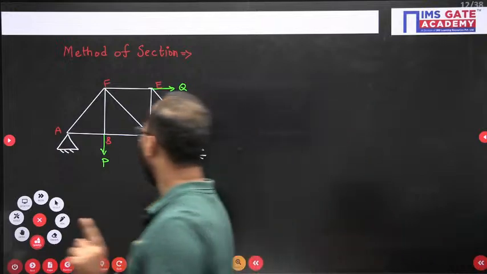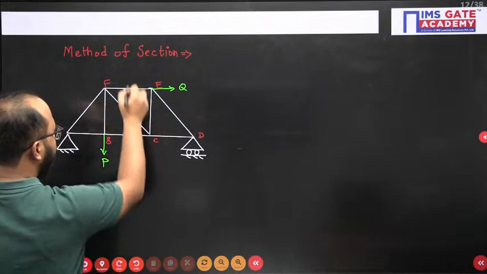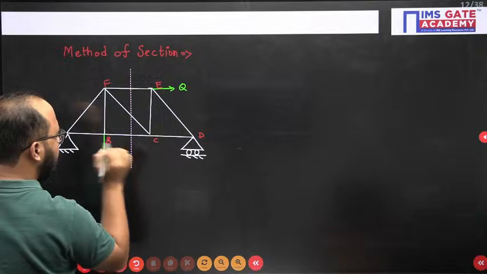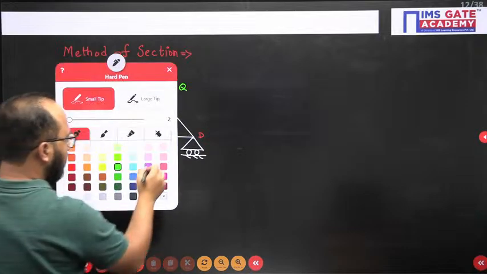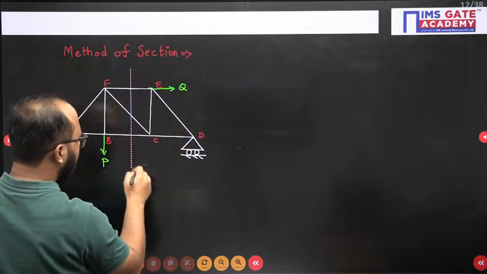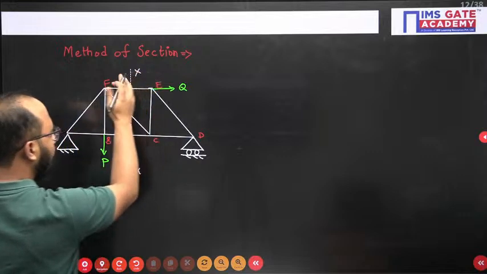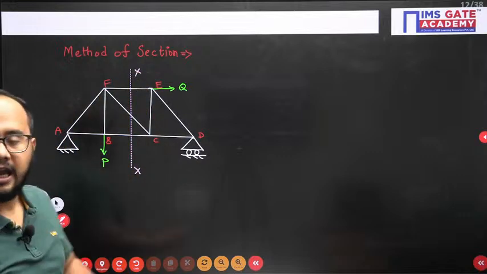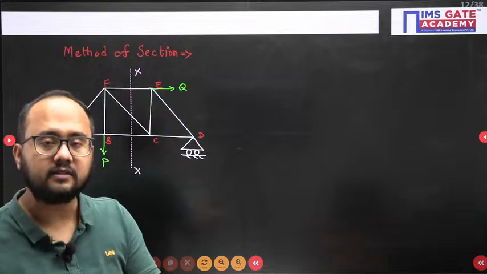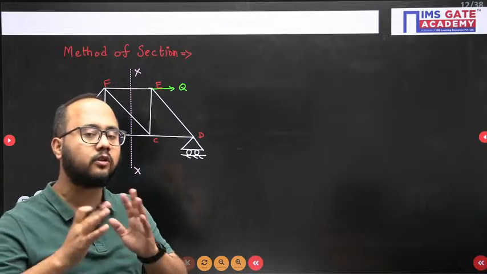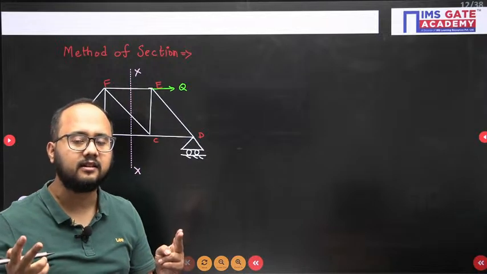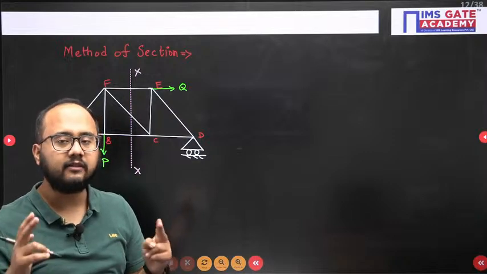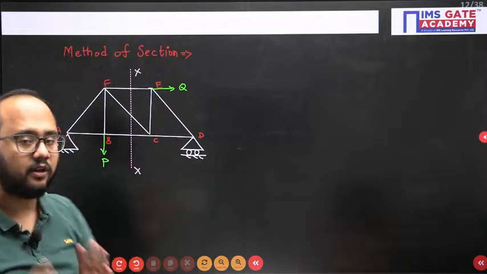Remember this point. So if I have to find the force in member FC, I will use this section. Let's suppose this is section XX. With this section I will cut. And remember, whenever you use a section to cut a truss, it should get divided into 2 different parts. This is a very important point.